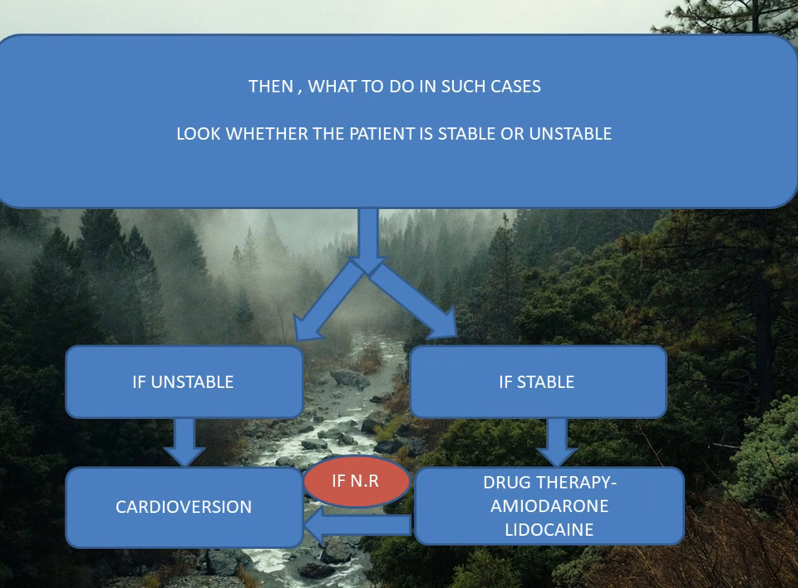Then what to do in such cases? First of all, look whether the patient is stable or unstable. Unstable, what do you mean by unstable? Unstable is when heart rate is very high and BP is very low, dehydrated.